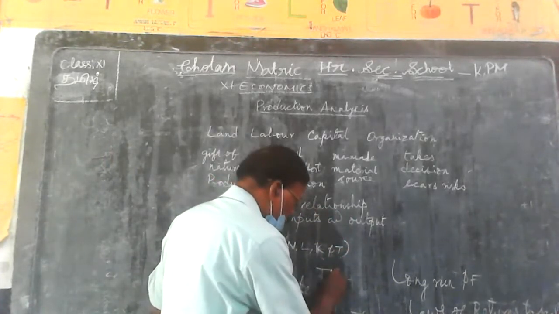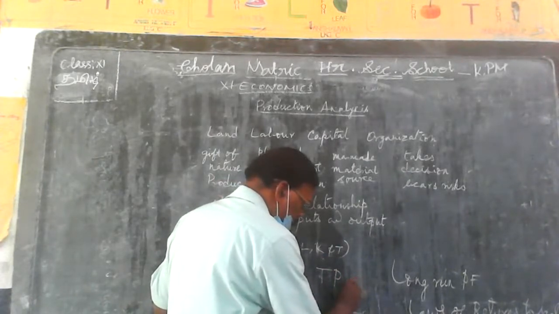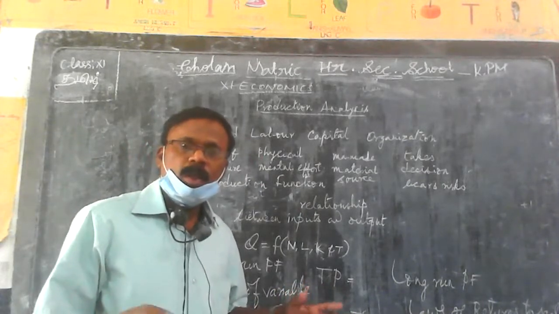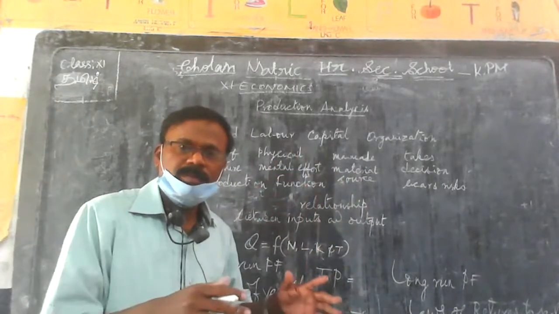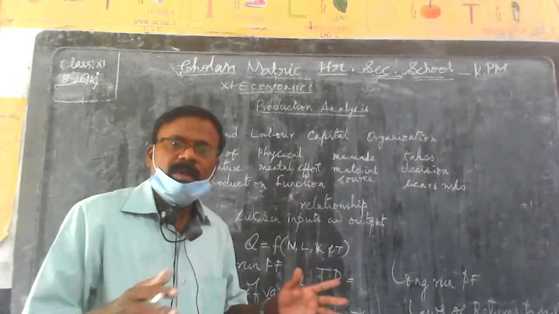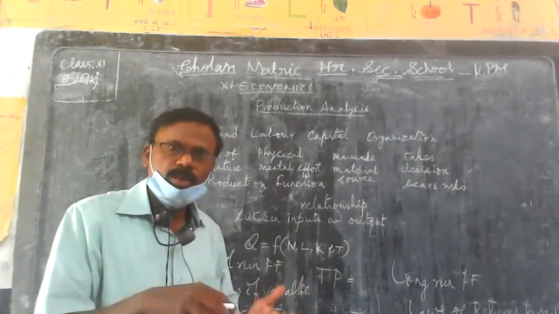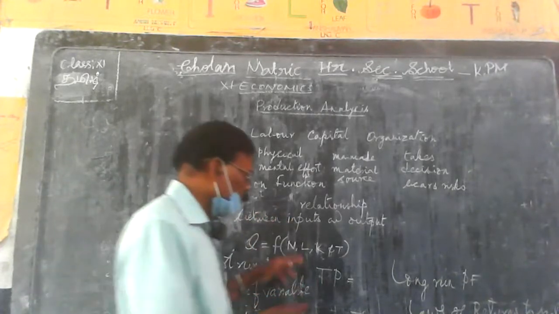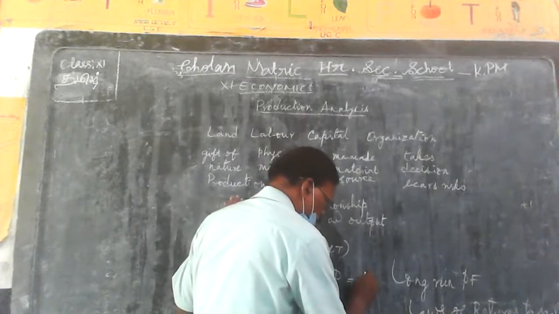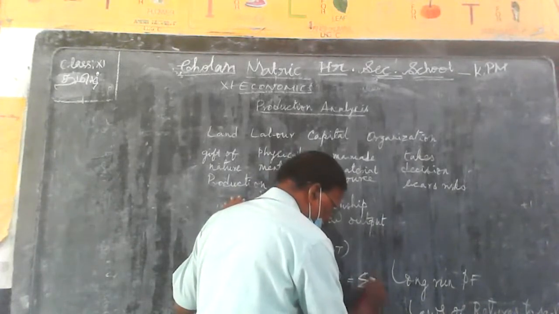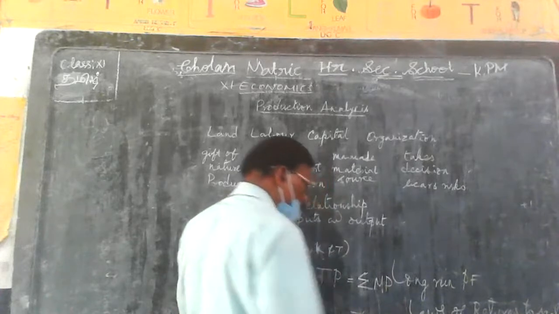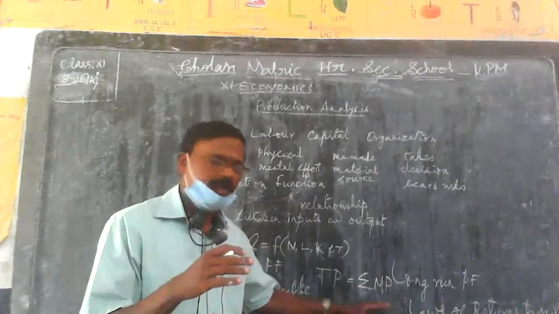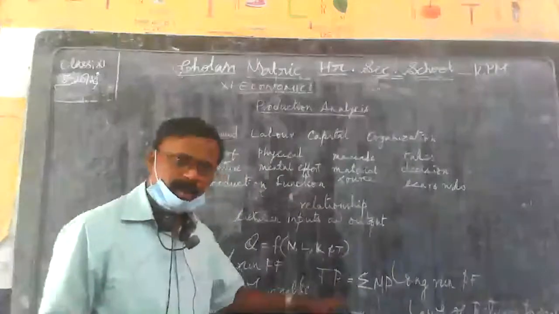Before that, you must understand TP. What is total product? The total units of the inputs used in the production process give the total output. The total product is equal to the summation of MP, that is marginal product. The summation of the marginal products gives us the total product.